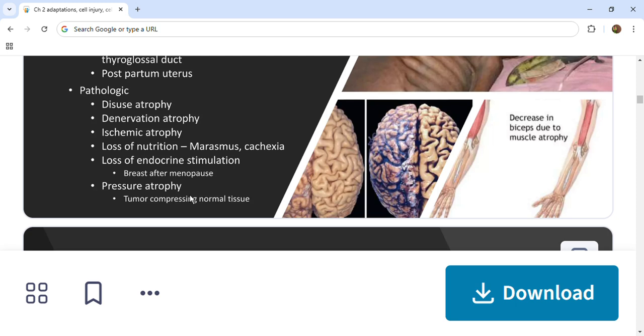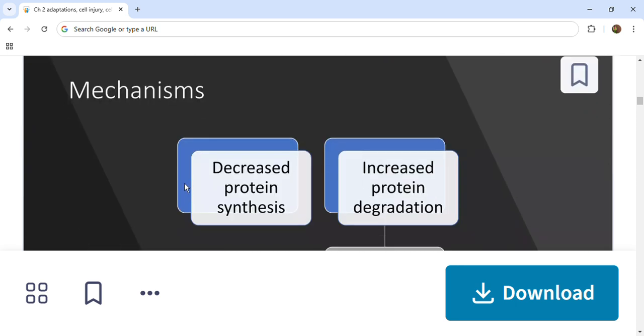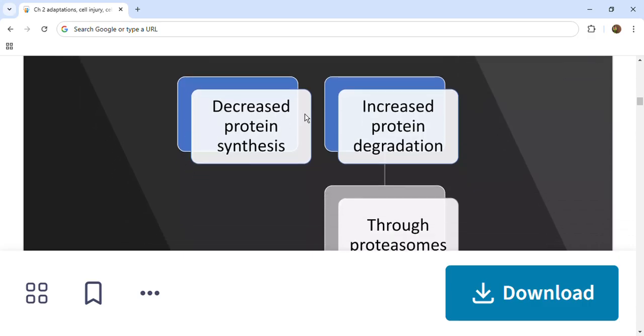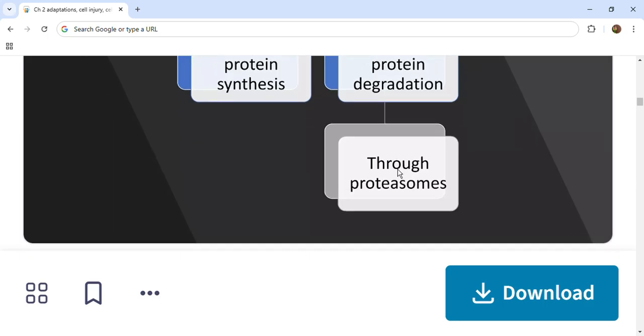Okay, and then let us see the mechanisms of atrophy. There are two mechanisms: decreased protein synthesis and increased protein degradation, and this increased protein degradation is brought about through proteasomes. That's all you need to remember.